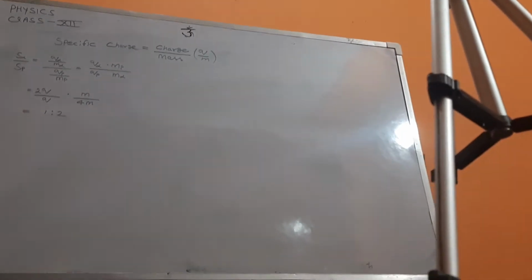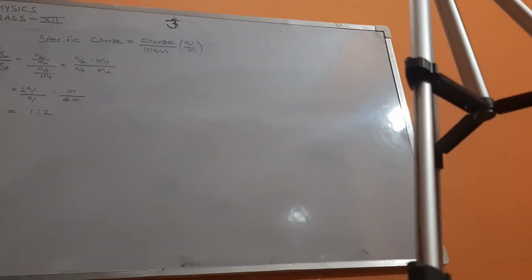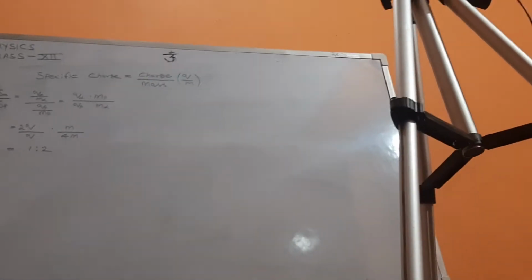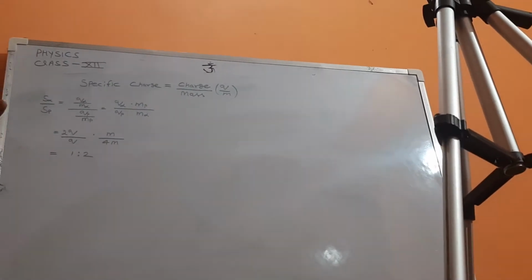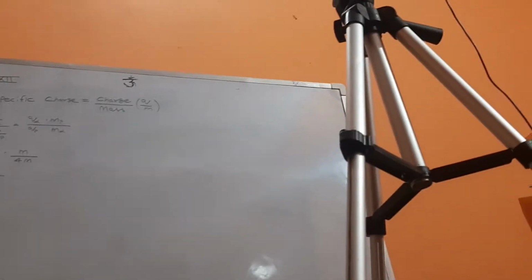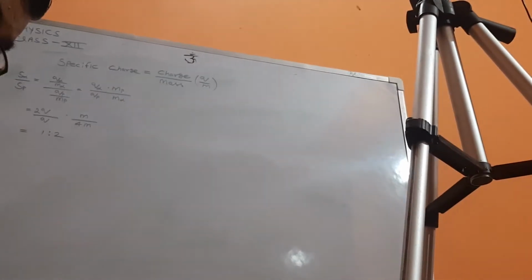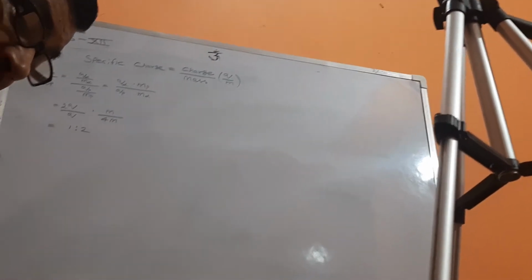Now the question is the graph between momentum and de Broglie wavelength. You have given the correct answer, but tell me the answer once again, because I am discussing this so that you remember the answers of the questions you solved. Now question number 15.